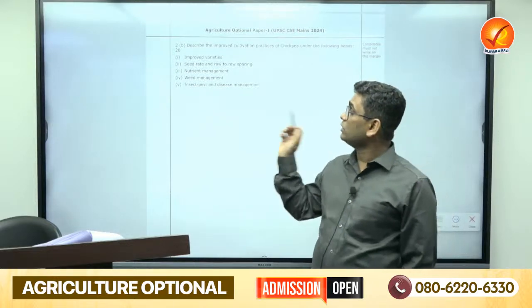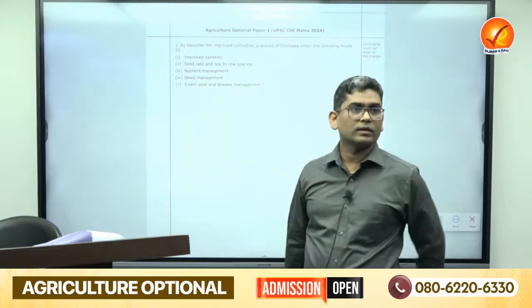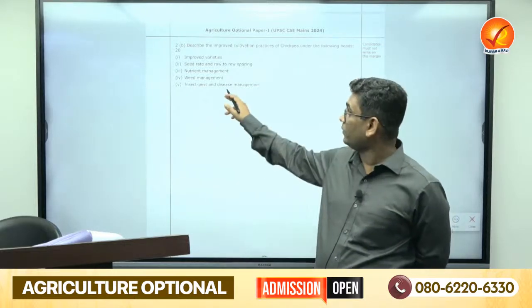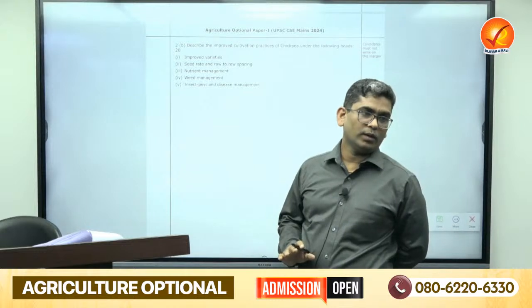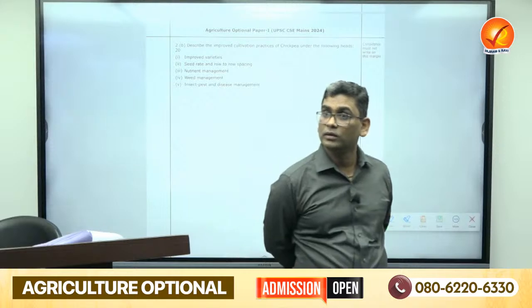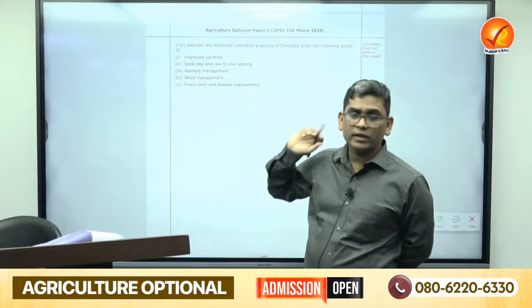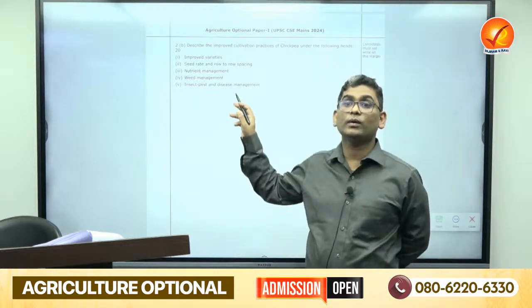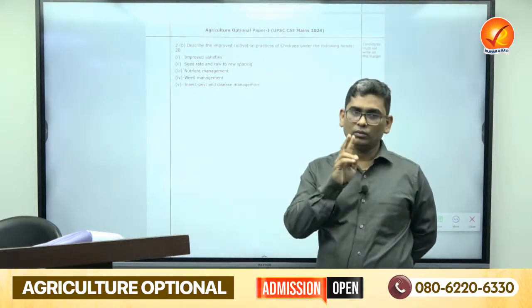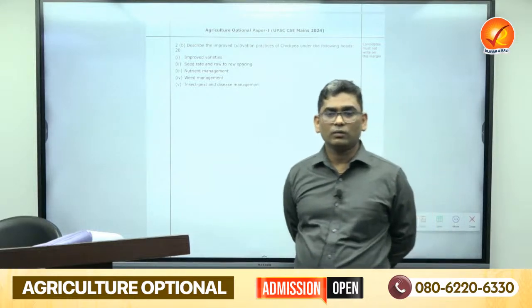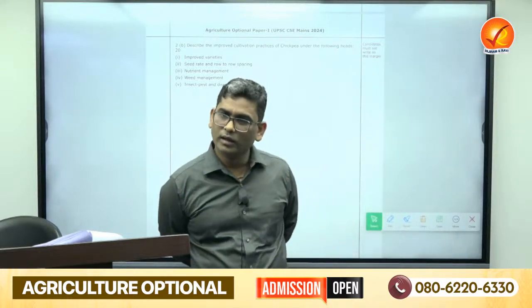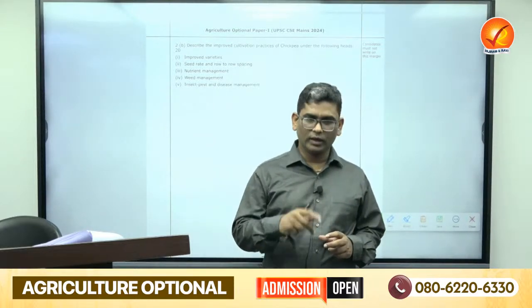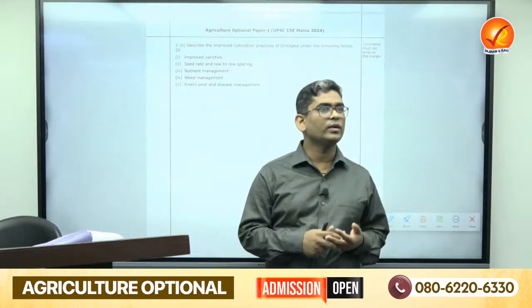After weed management, the most difficult part of this question was the pests and diseases. This is normally found difficult by the mains candidate. So you have to write about the wilt, the blights, and the molds. In most cases, the best way to manage diseases is a resistant variety. Two major pests were there. First was the cutworm. Its eggs are mostly found in the clods of soil, so if you mix carbendazim in that soil, they can easily be killed.